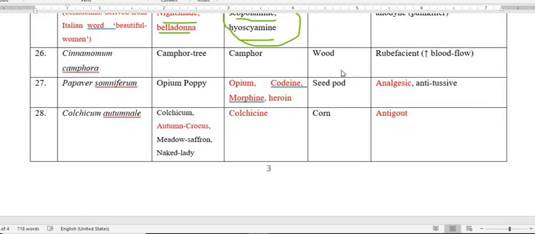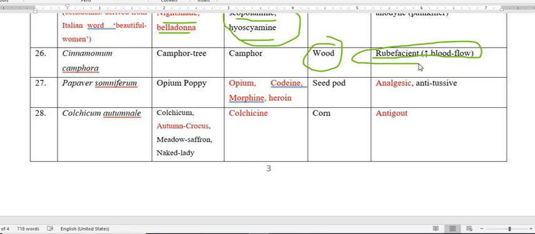Next plant is Cinnamomum camphora. Cinnamomum camphora is the camphor tree, the common name. It contains the active constituent camphor, present in the plant part wood, and the main purpose of this plant is to act as a rubefacient. This rubefacient increases the blood flow where we are applying it. So Cinnamomum camphora, the active constituent is camphor.